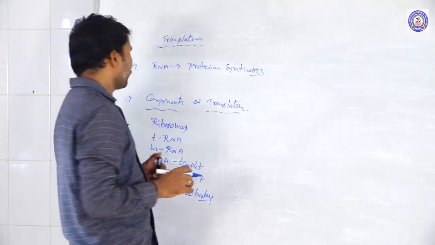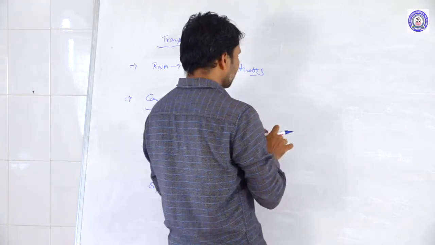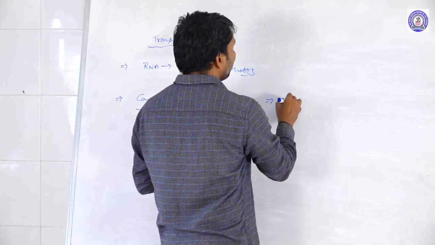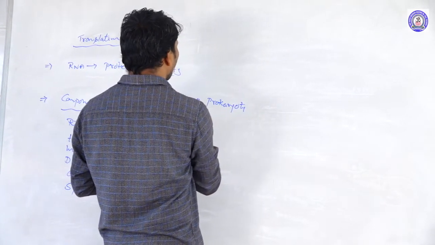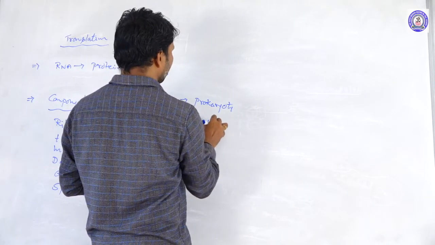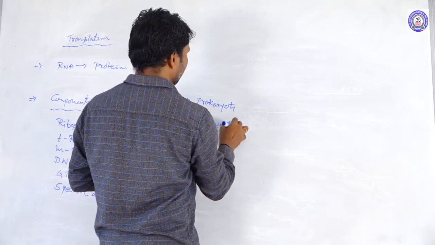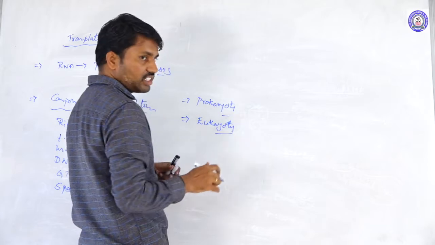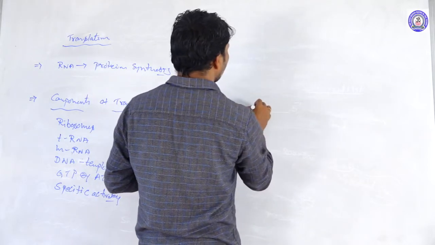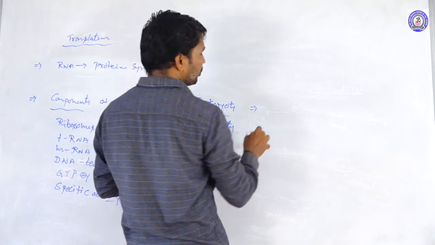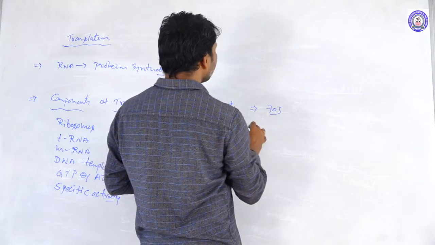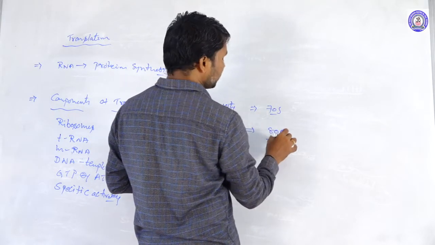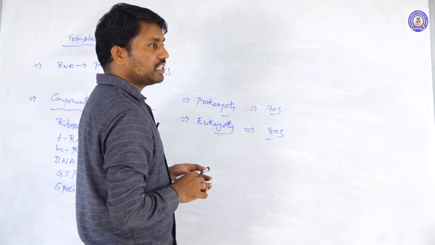First of all, we will discuss one by one the translation in prokaryotes and eukaryotes, which have differences in all these aspects. In prokaryotes, the ribosomes involved are the 70S type. In the case of eukaryotes, 80S type ribosomes participate here.